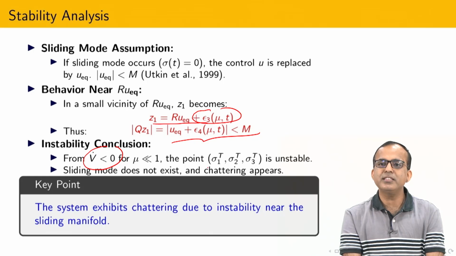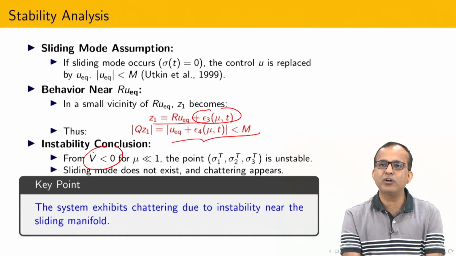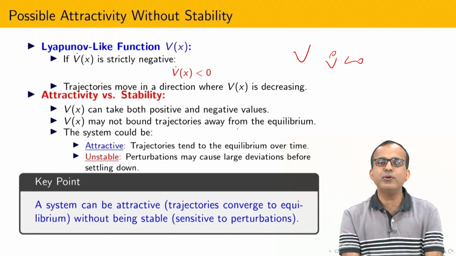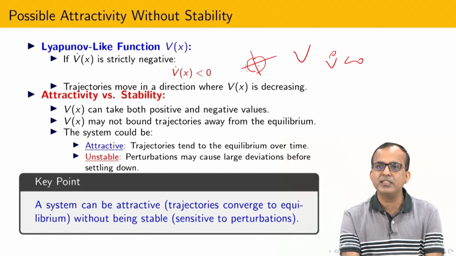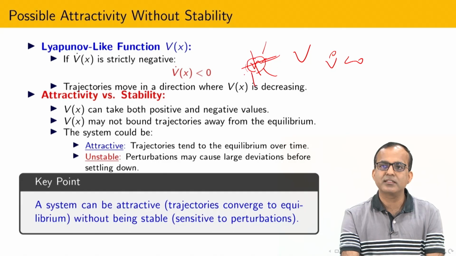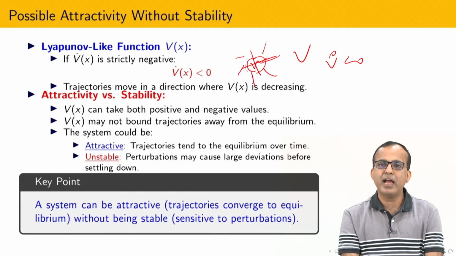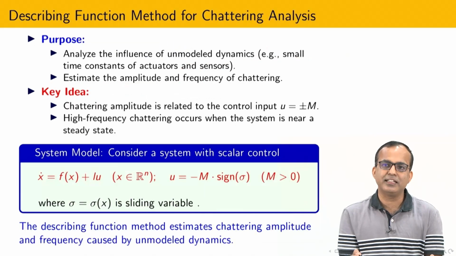Okay. So in this way you can see that V is sign indefinite, but V dot is less than 0. This is confirmed in some vicinity, and due to that reason this system is attractive but not stable. What does it mean? All trajectories will converge to some vicinity, and after that they can actually diverge inside it. So all trajectories are attracted towards this, but we lose stability, and due to that reason chattering is confirmed. In this way you can show theoretically that chattering is there.